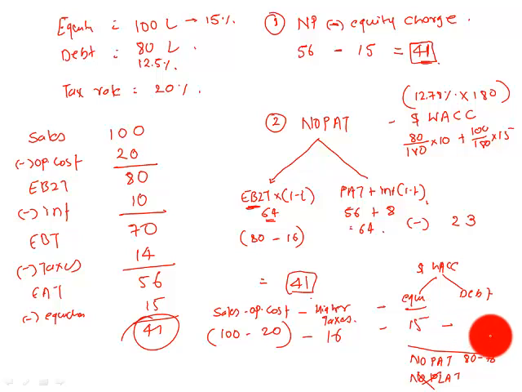So which is 8. And calculate this. 100 minus 20 minus 16 minus 15 minus 8. Tell me how much. Again 41. So 80 minus 16, which is nothing but 64, and 15 and 8, which is nothing but 23. So this will give you 41.